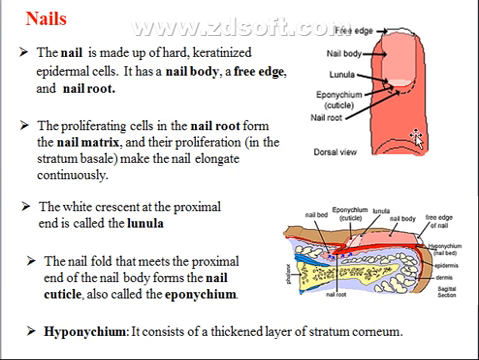The nail fold that meets the proximal end of the nail body forms the nail cuticle, also known as the eponychium. And the hyponychium consists of a thickened layer of stratum corneum.